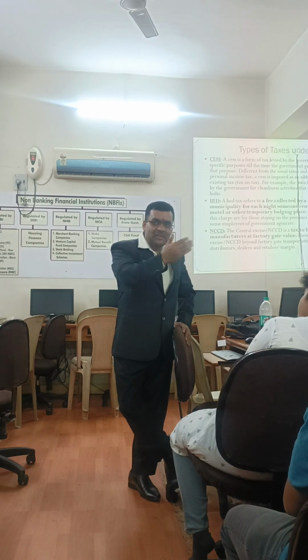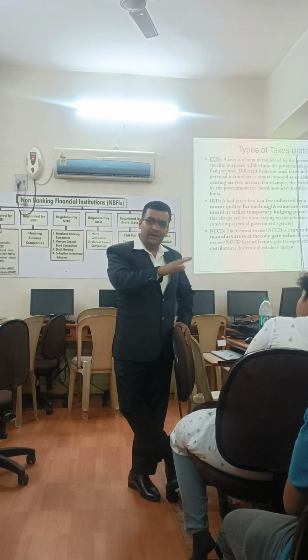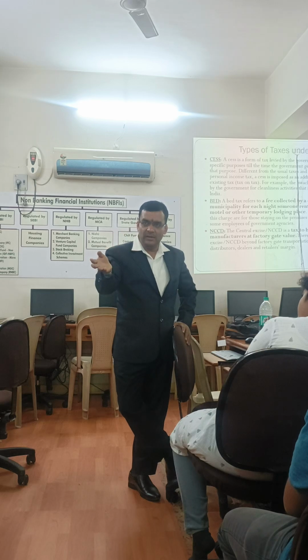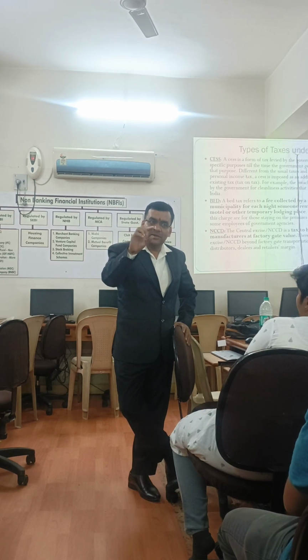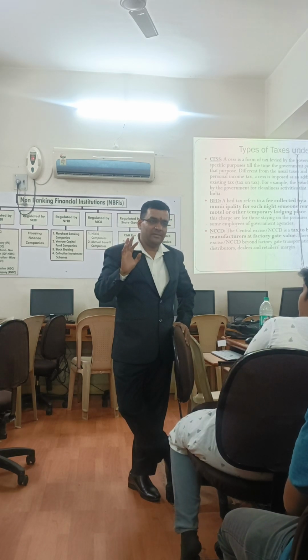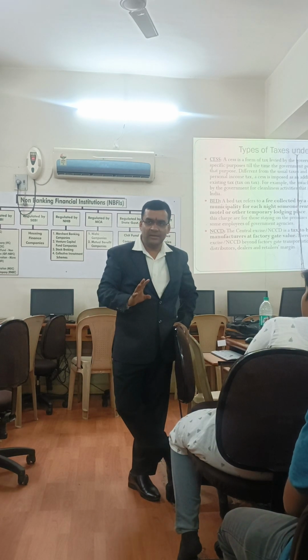So when she sells to me, I will pay her CGST, SGST and cess. When I sell to her, the government will collect only the percentage of CGST and SGST from me, and the cess will remain as it is, because one time only she has paid it.